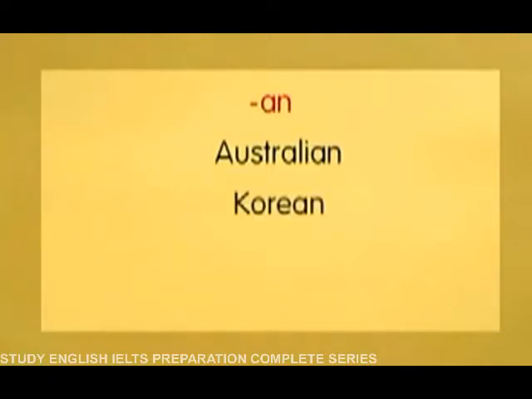It's a good vocabulary exercise to make lists of these families of words. To help you remember them, try grouping countries according to how the nationalities are formed. Notice that they're all spelt with capital letters. We have the AN group: Australia, Australian; Korea, Korean; Malaysia, Malaysian; Fiji, Fijian. We have the ESE group.